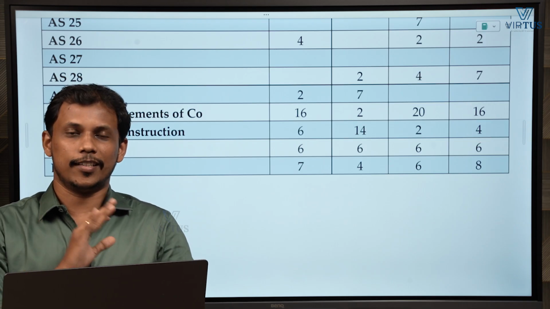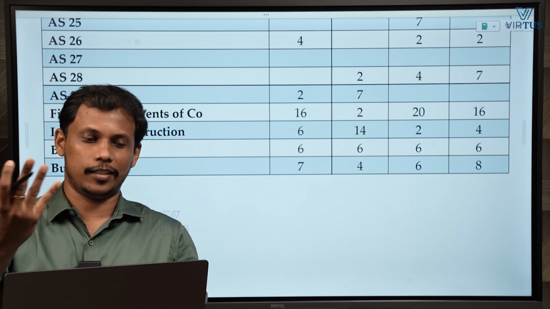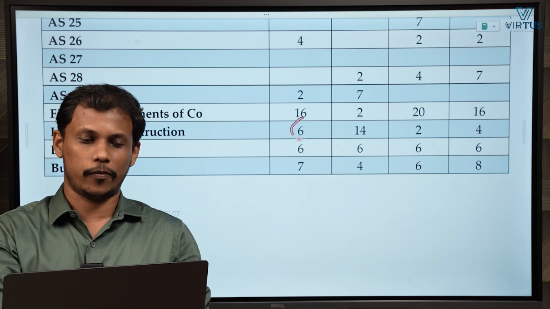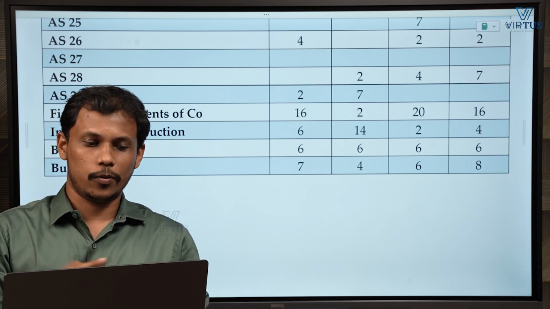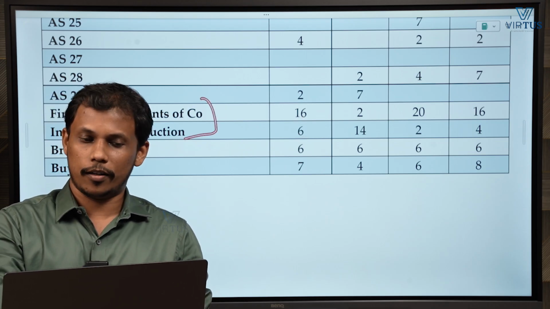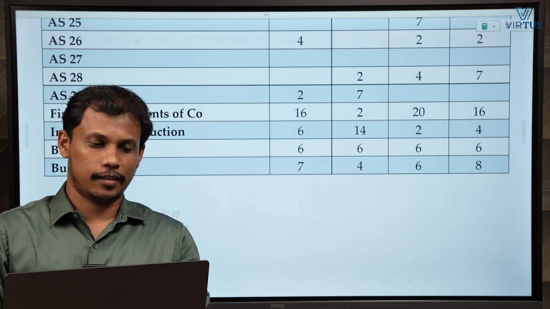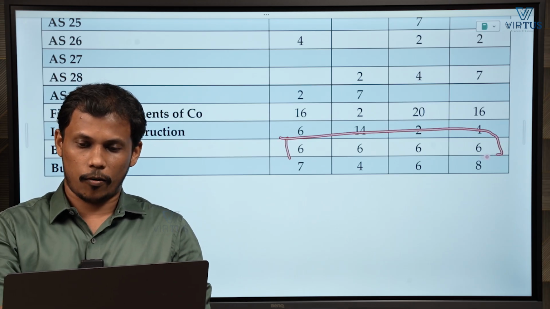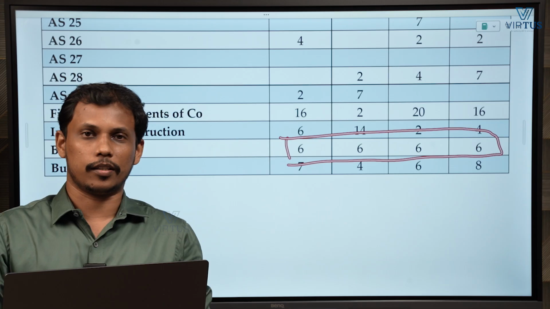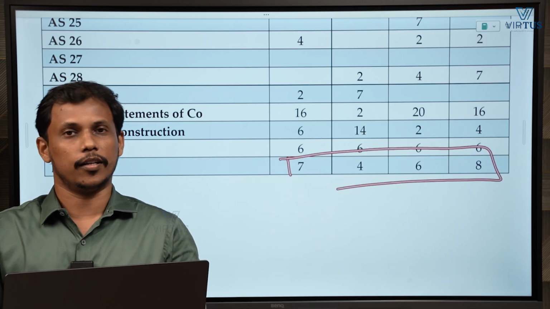Okay. So that is the way ICAI is asking, right? If they are asking internal reconstruction, they will be reducing the marks of financial statements, like that they are asking. Okay. So both the topics we have to learn, but either one topic will be asked more. Okay. So that is the strategy institute is having, right? Next, branches, again all the attempts they are asking 6 marks each. Okay, very important. Buybacks also very important, because all the attempts they will be asking.